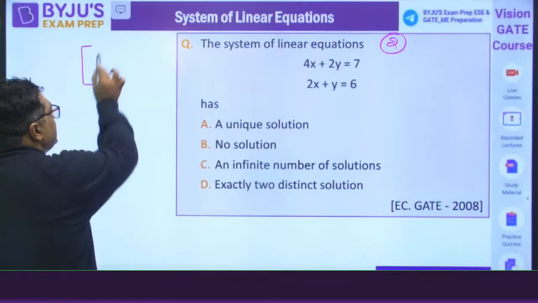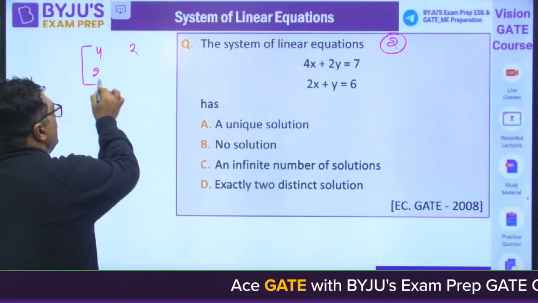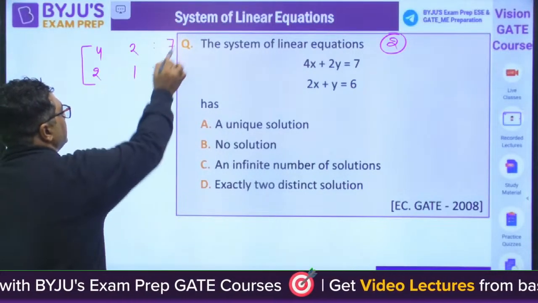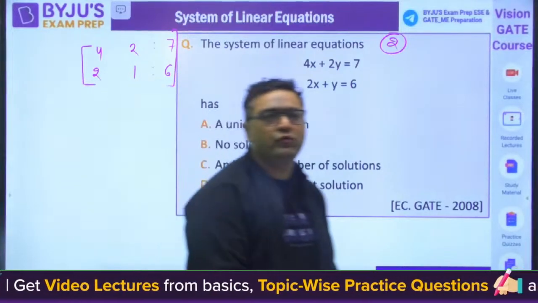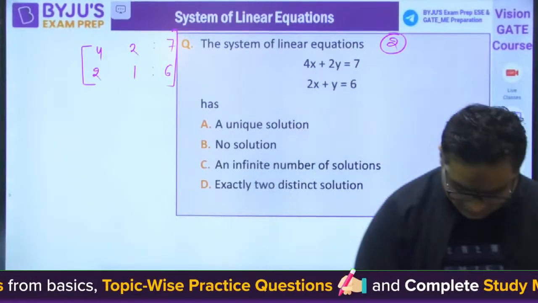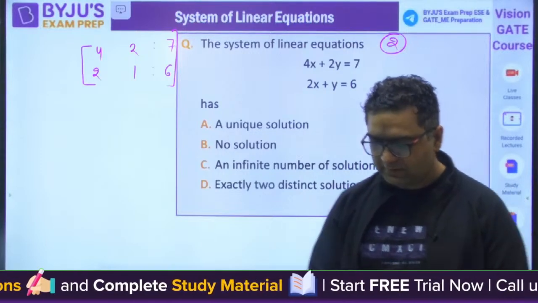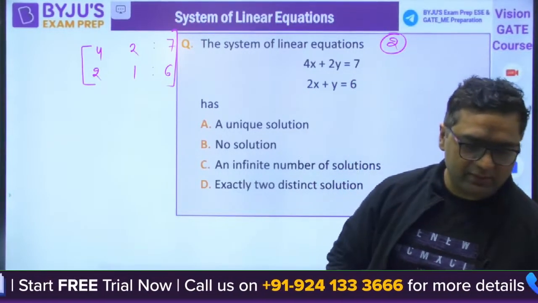You can write it as 4, 2, 2, 1, 7, 6. Try to solve it. This is an easy question for all of you because it is a matrix of 2 cross 2. Solve this question, guys, and tell me the answer.